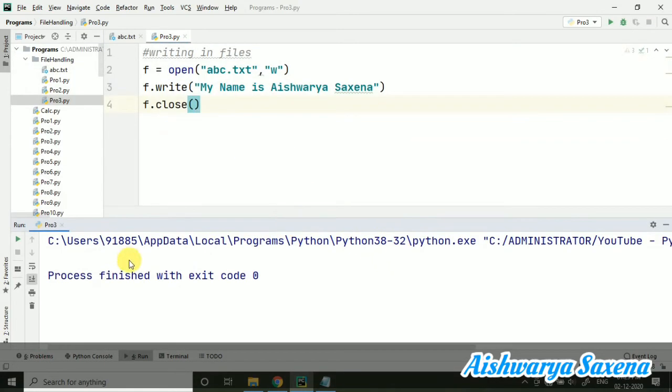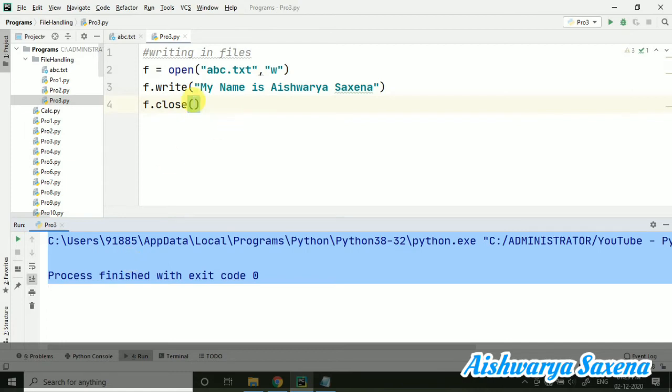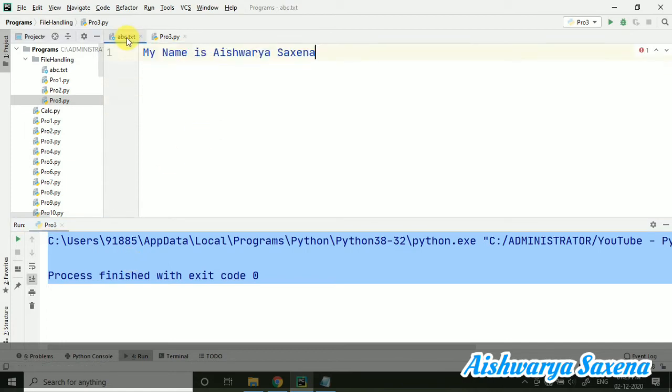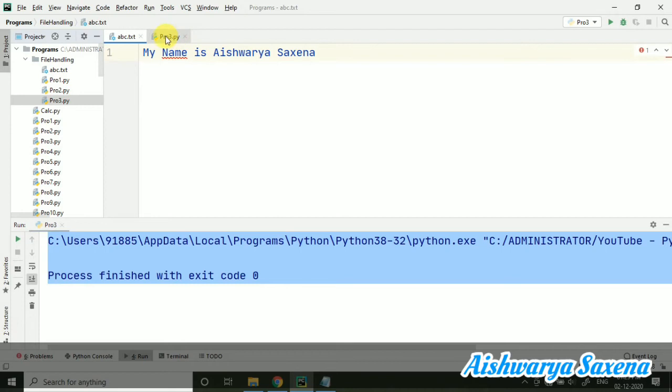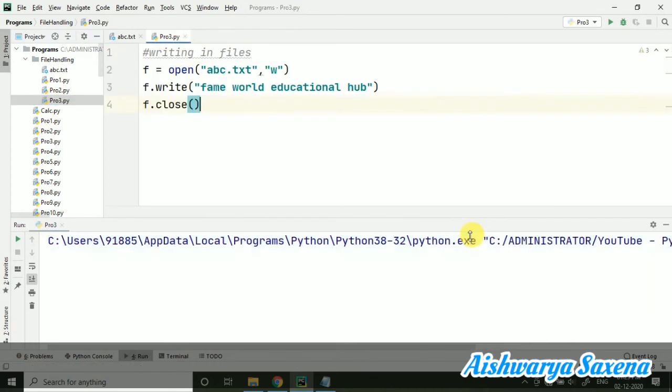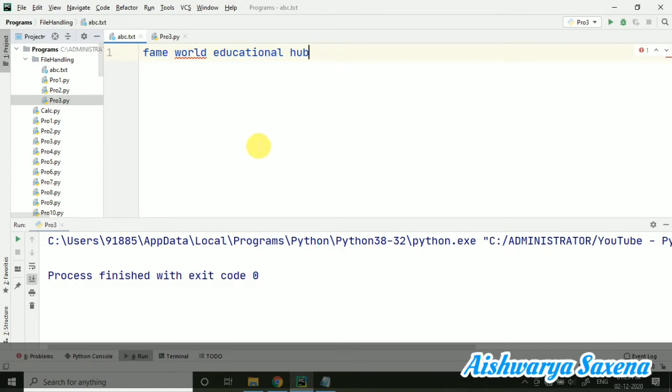Here you can see we have not got any output because we are not reading it right now; we are writing it. Let's check the file, and here you can see the content is overwritten and my name is Aishwarya Saxena is in front of you. Let's change the content to confirm it. This time I have written Fame World Educational Hub in the write command. In our file it's written my name is Aishwarya Saxena. I run this program and check the file, and you can see Fame World Educational Hub is now written in this file.